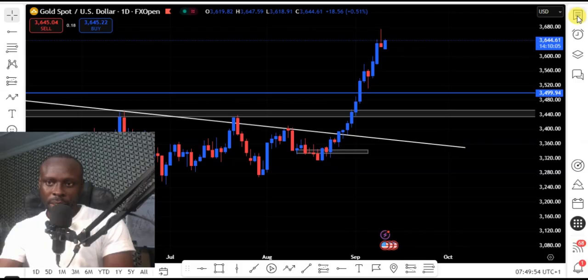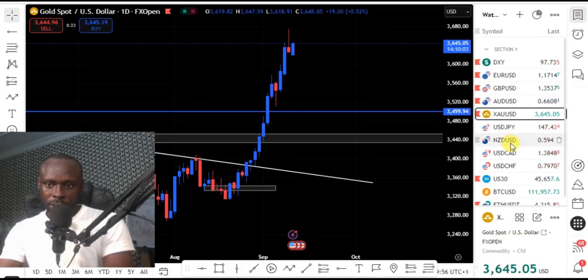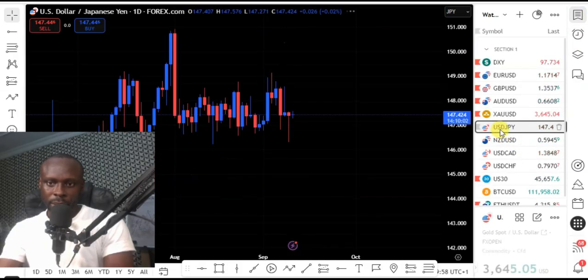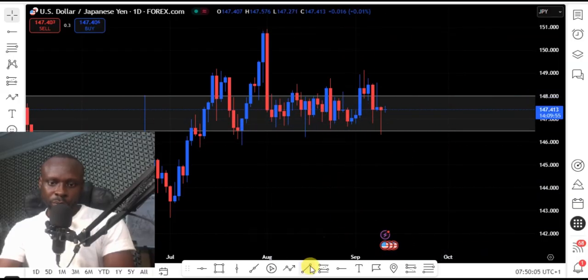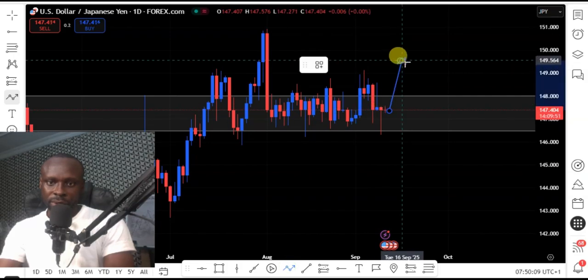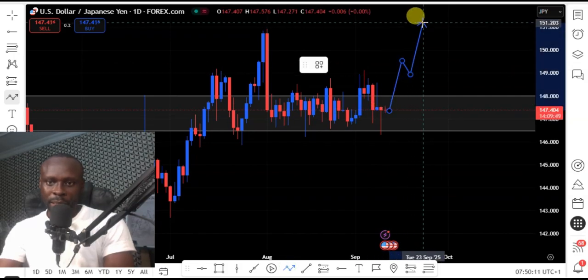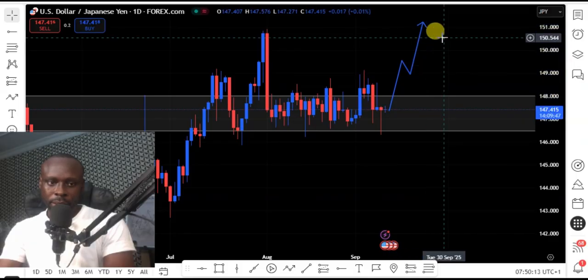So let's look at our next pair, which is the USDJPY. USDJPY still on the daily chart, price is still in consolidation. We expect price to break out of this high, then wait for a test, then we start looking for a possible buying opportunity for the USDJPY.